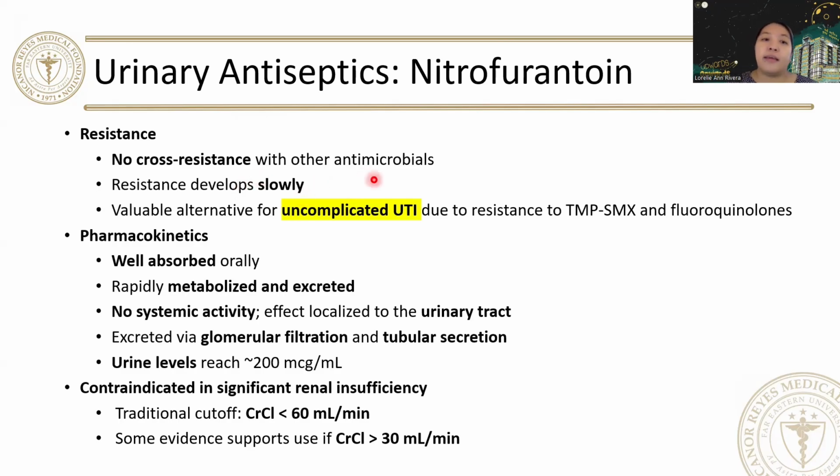So even if they're taking nitrofurantoin, for example, for a month or two already as part of prophylactic treatment, they do not develop resistance. So the nitrofurantoin, no, is a valuable alternative for uncomplicated UTI due to resistance to your